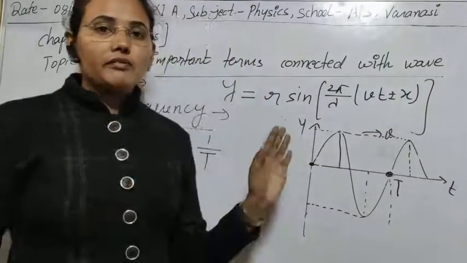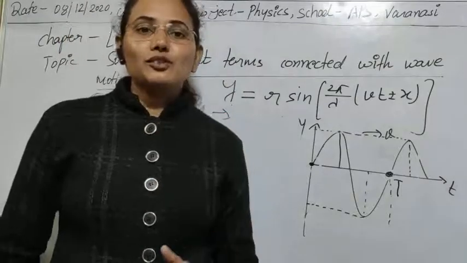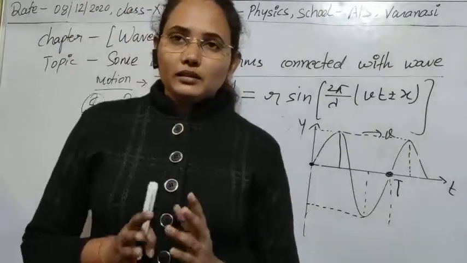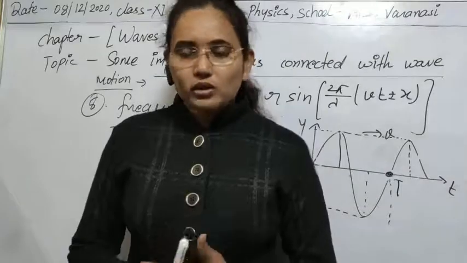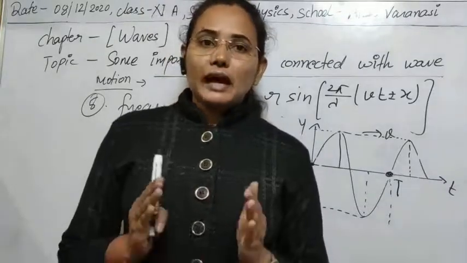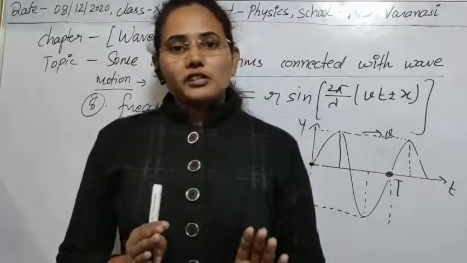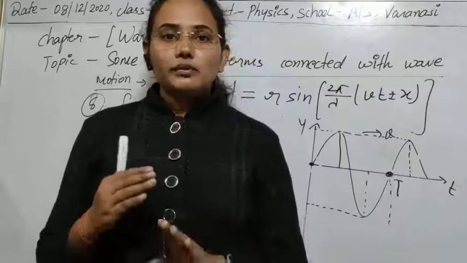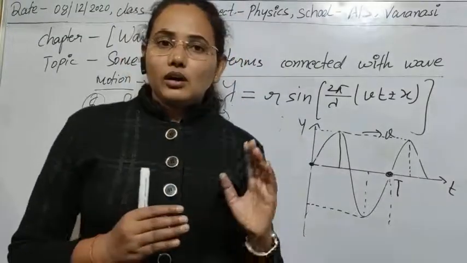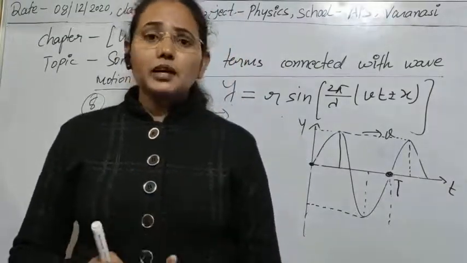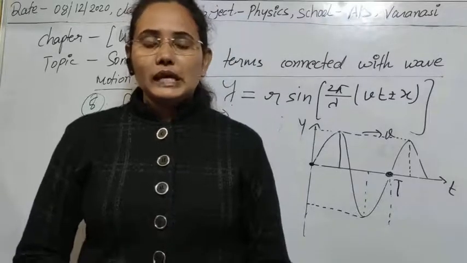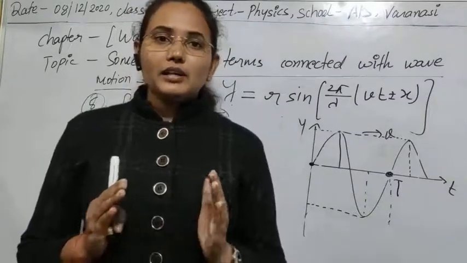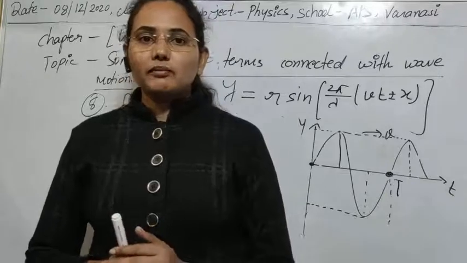In the same manner we have seen the third type of motion, vibratory motion, and there also we first derived the displacement equation, whether in the case of simple harmonic motion, damped harmonic motion or forced harmonic motion. After deriving an expression for the displacement of the wave,